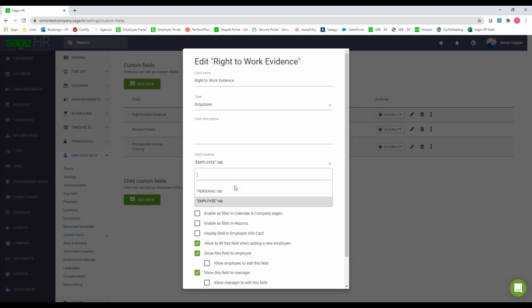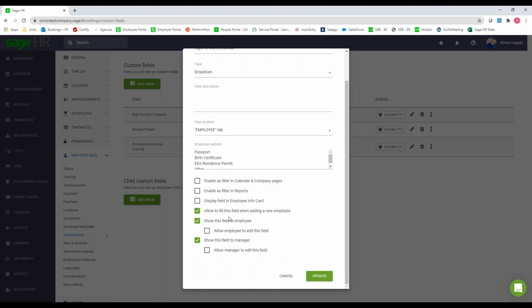Where do you want that field? So do you want it on the personal or employee tab? And then as you can see underneath that, you can decide what you want to do with that field. So you can see for this one, we show the field to the employee, but we don't allow them to actually edit that field. So again, if you've maybe got internal fields that you want to put on there without showing them to the employee, you can add them as custom fields as well.